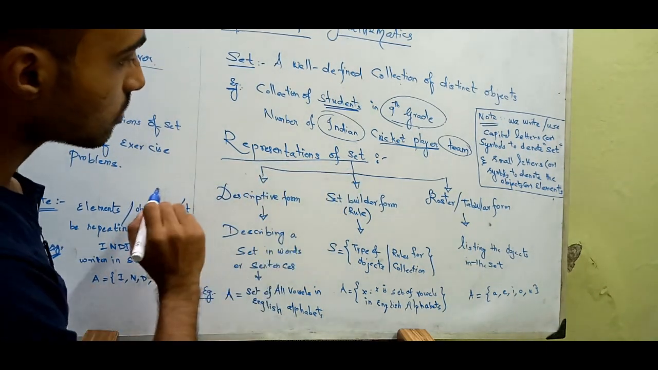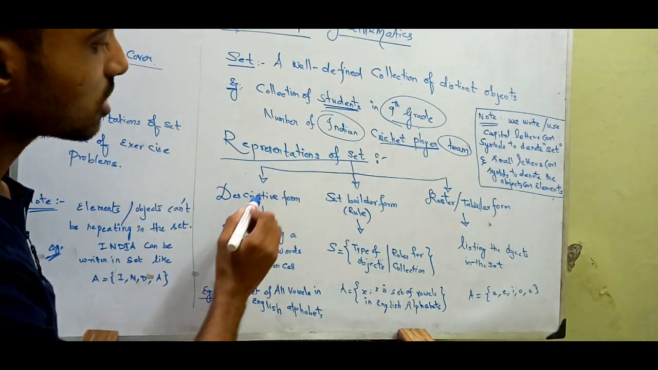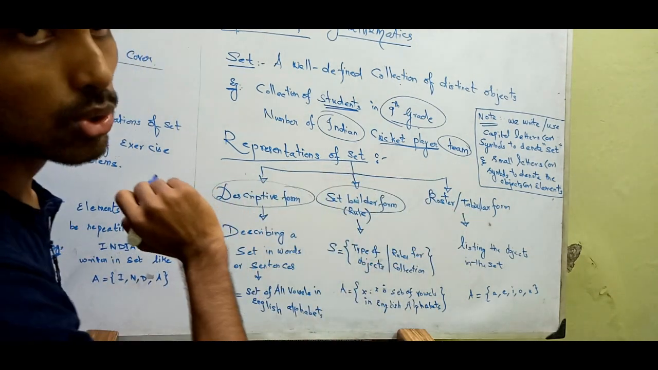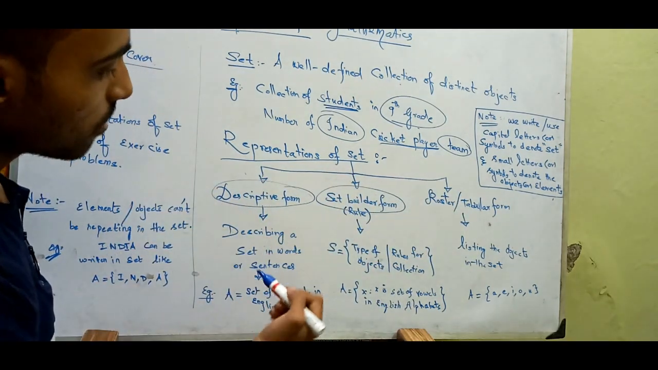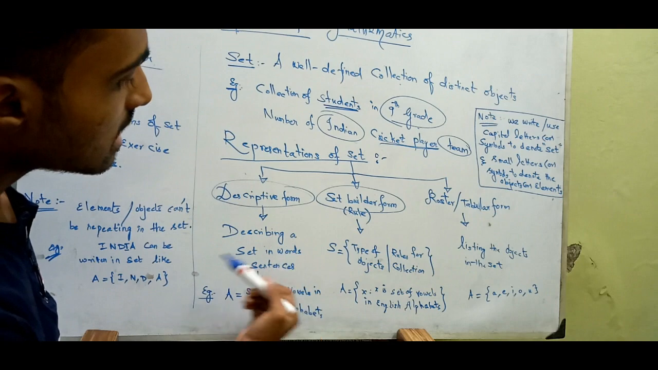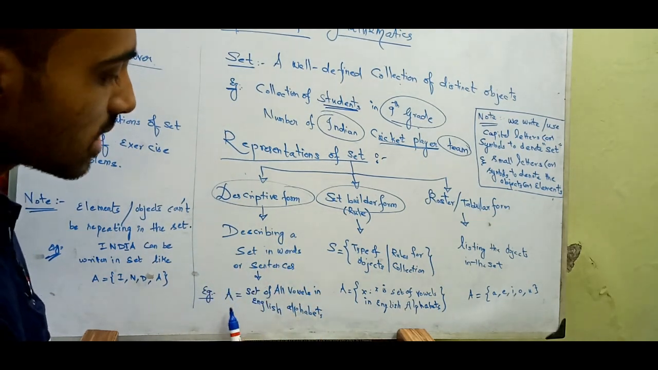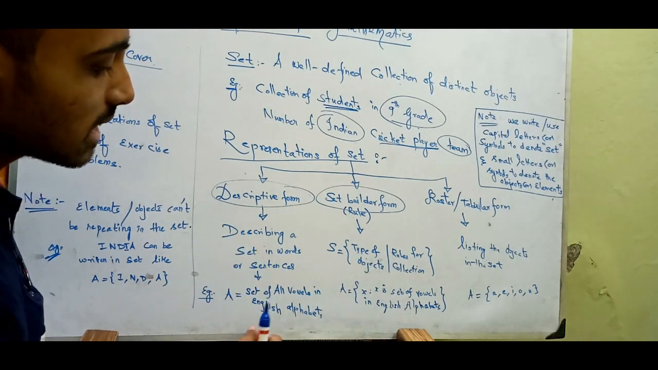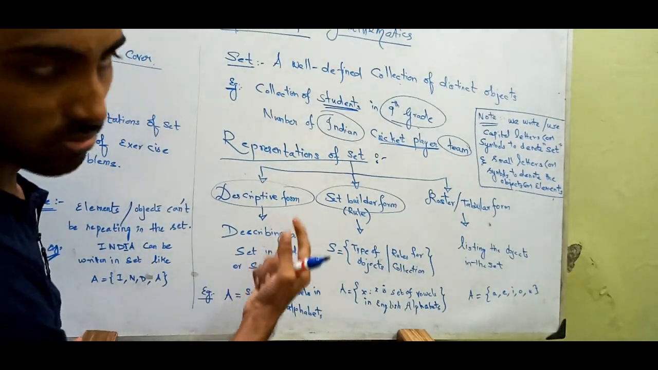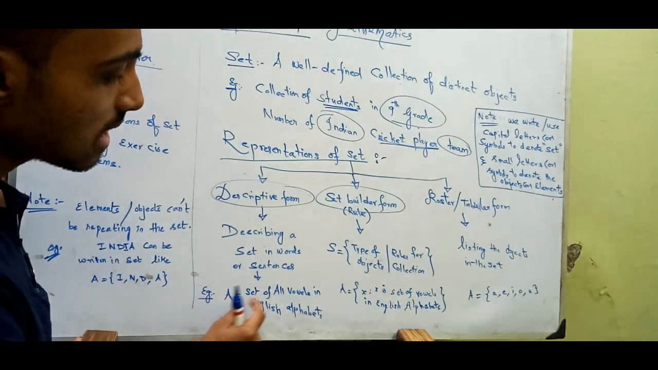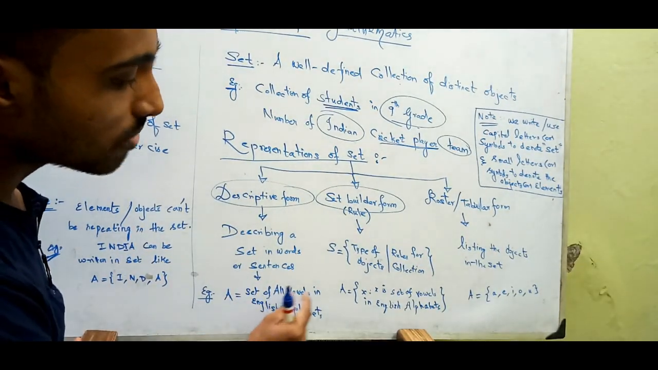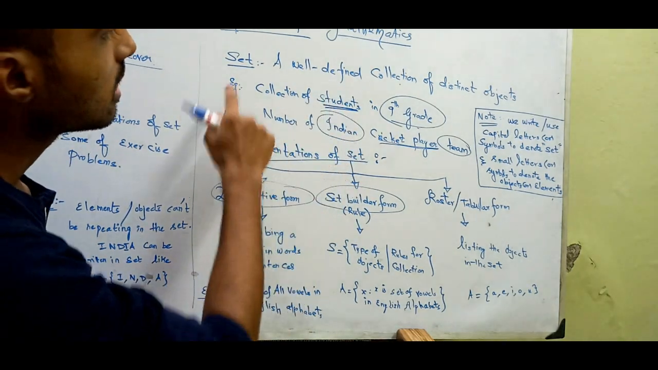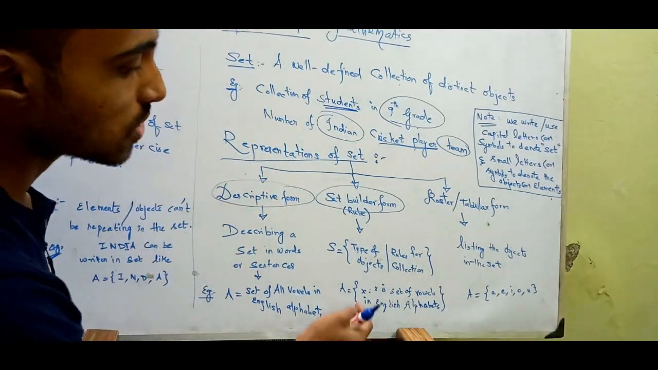In the representation of set, we will learn about descriptive form, set builder form, and roster form. So what is descriptive form? Describing a set in words or sentences. For example, I have written all three examples using the vowels in English alphabets. How will we describe it in a sentence? It is nothing but a set of all vowels in English alphabets. Always use the name of the set before starting.